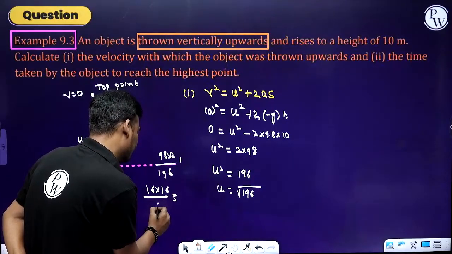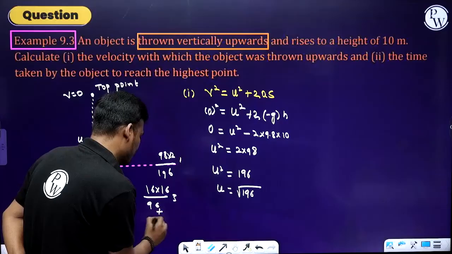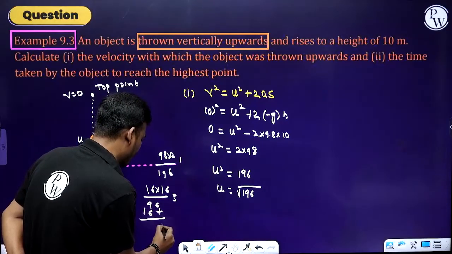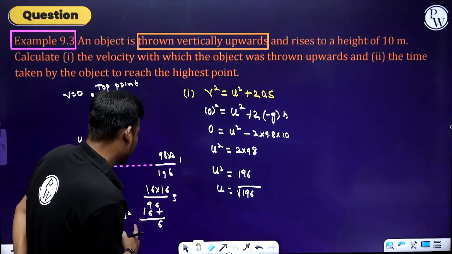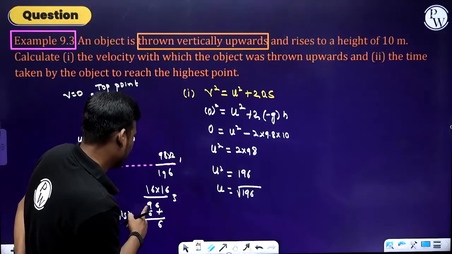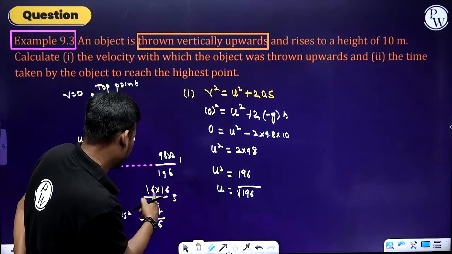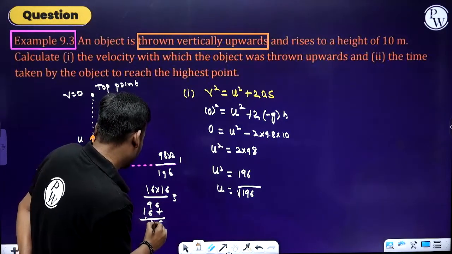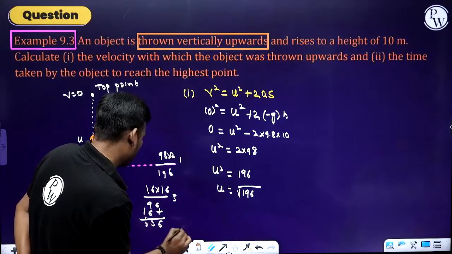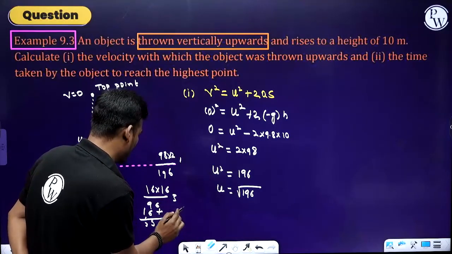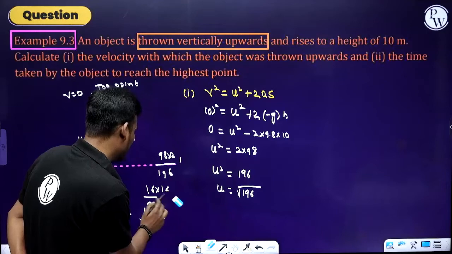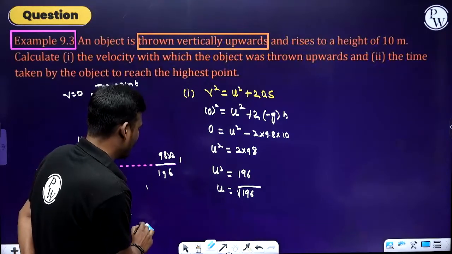Let's check whether it is the square root of 16. That means 16 is not possible, so let's check one more time.